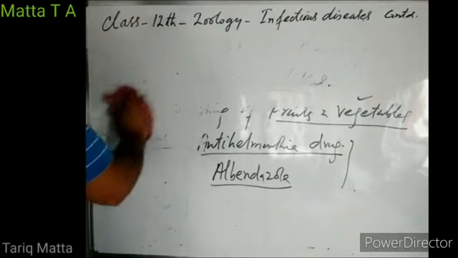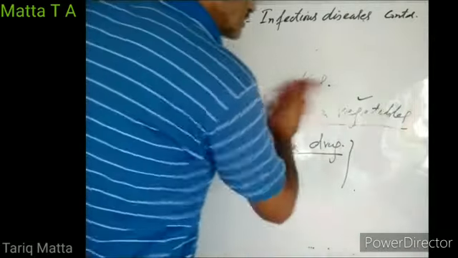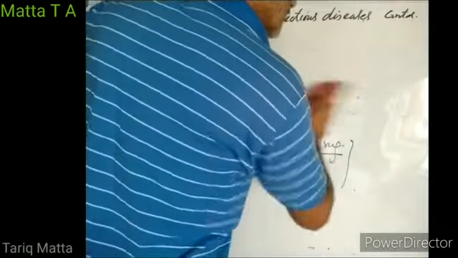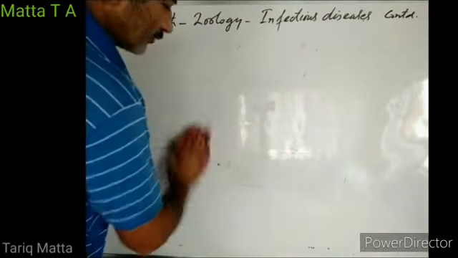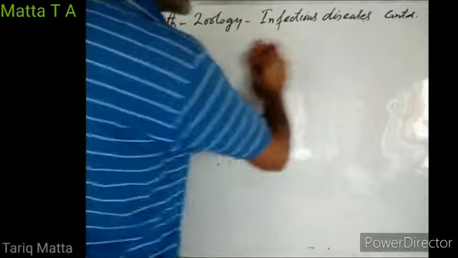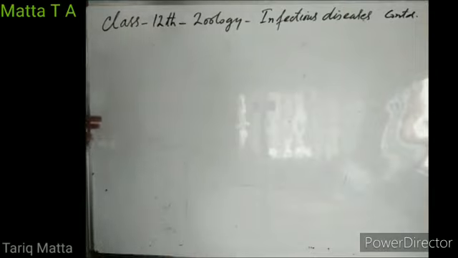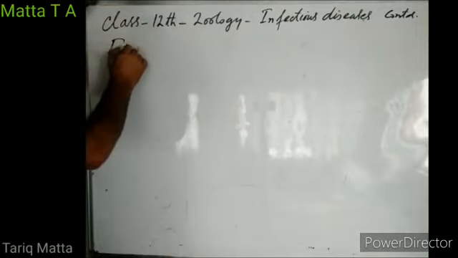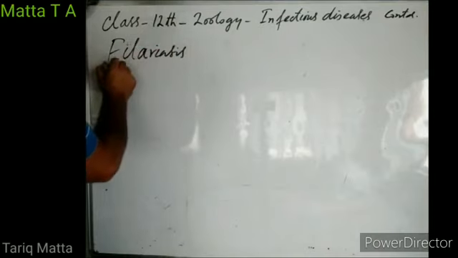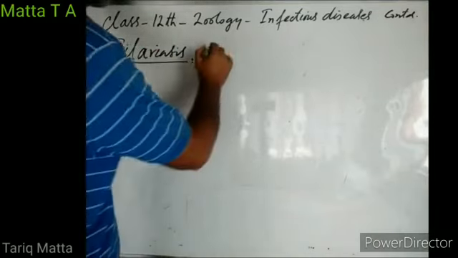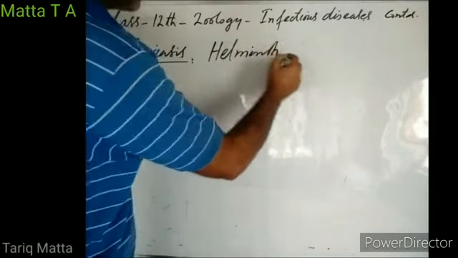Now there is another helminth parasite infection which causes a disease in human beings. That disease is known as filariasis. This time we are discussing the diseases caused by helminth parasites. Filariasis is another disease caused by a helminth parasite.